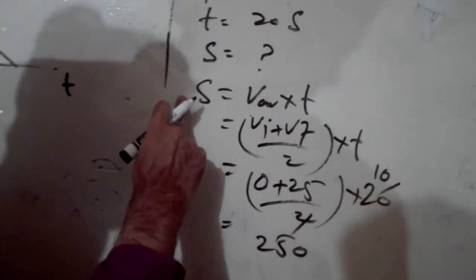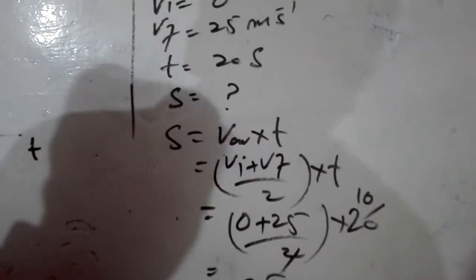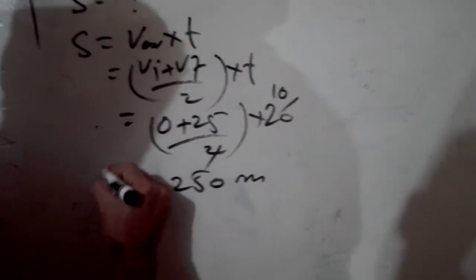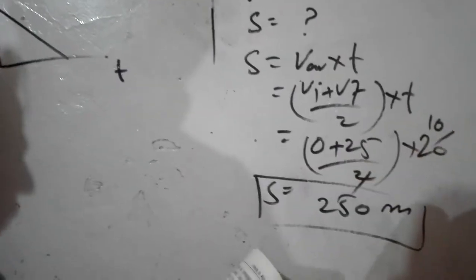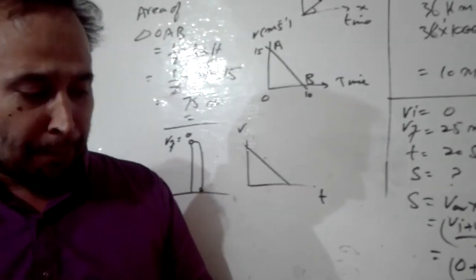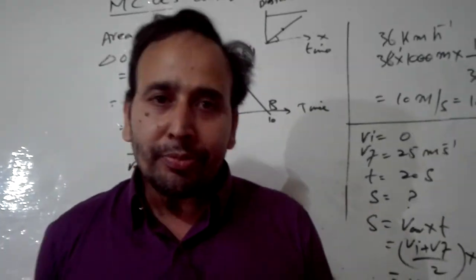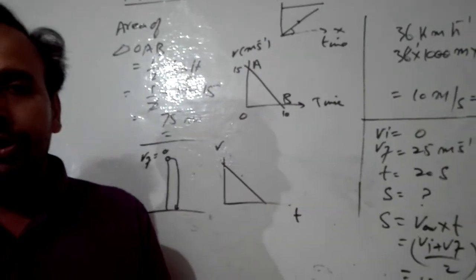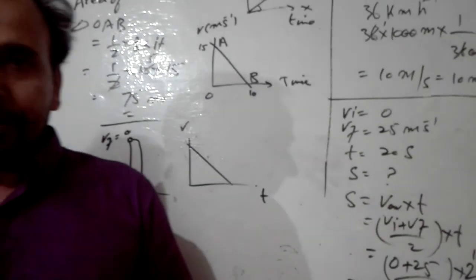What you are finding? S in meters. So distance in meters. So check in your options. Is there any option that is 250 meter? Yes, B option. So it means B option is right. So in this way we have completed our MCQ section. Now I will explain to you short questions. That's all.